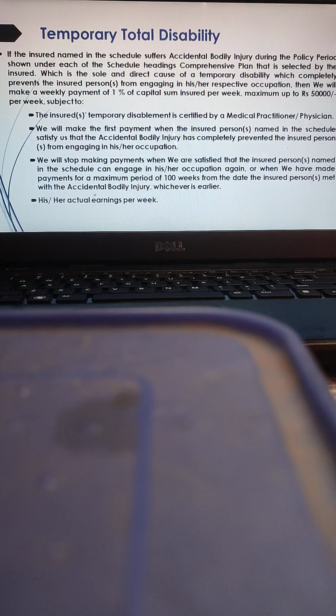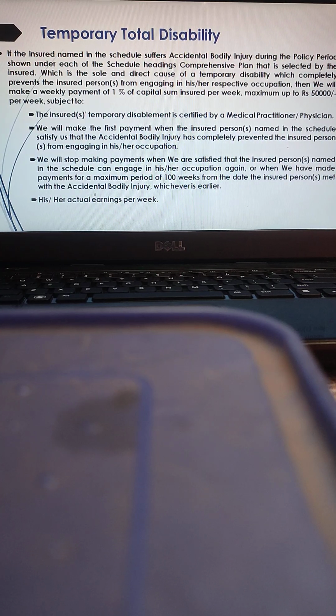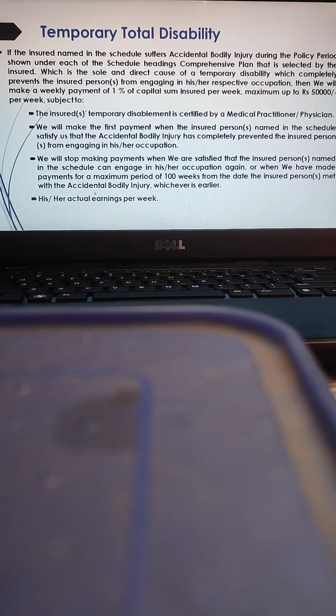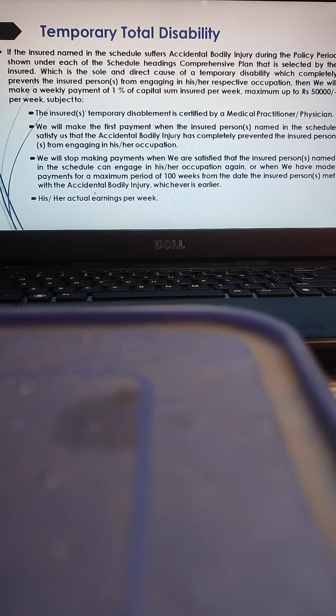Then comes the temporary total disability. Temporary total disability means the disability which is recoverable in nature by treatment. If the insured person is suffering from any temporary disability which completely prevents the insured person from engaging in his or her respective occupation, in that case, the insurer will pay 1% of the capital sum insured per week, maximum up to Rs 50,000 per week.